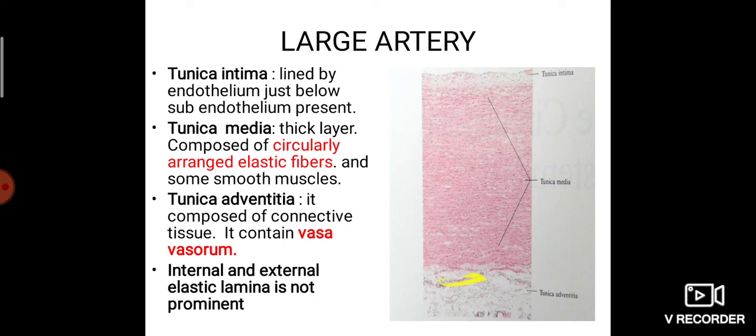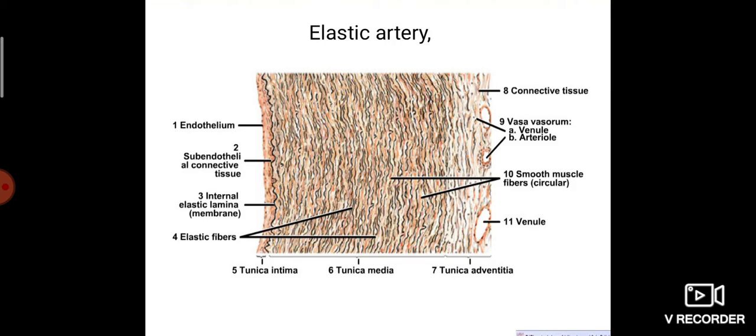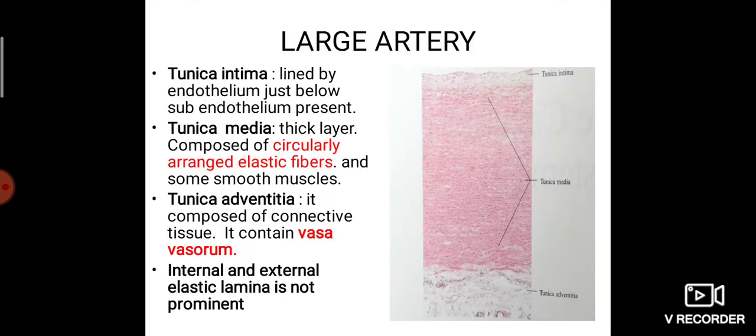Now this area is the tunica adventitia. It is composed of connective tissue. It contains vasa vasorum. Vasa vasorum is nothing but the artery which is supplying the artery. Vasa vasorum is present in the tunica adventitia because the tunica adventitia consists of neurovascular tissue. Again, I'll explain once more.